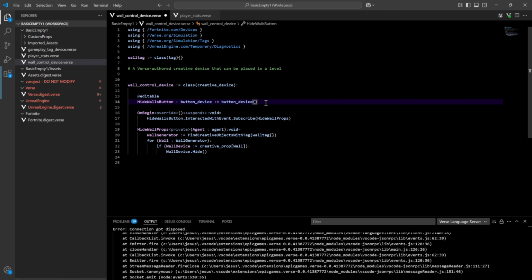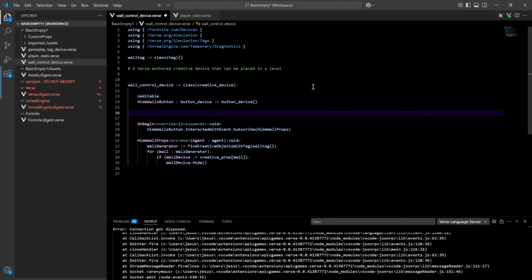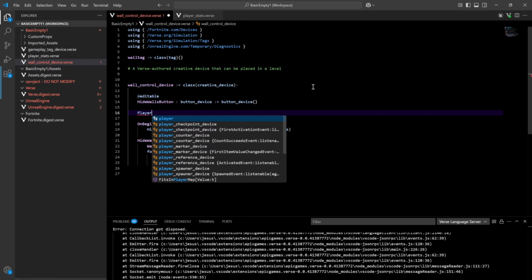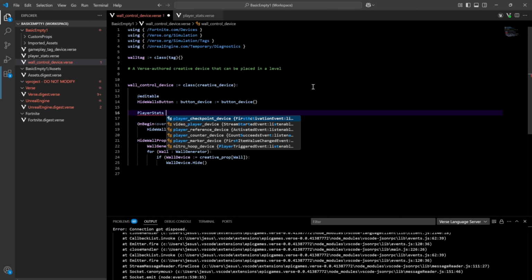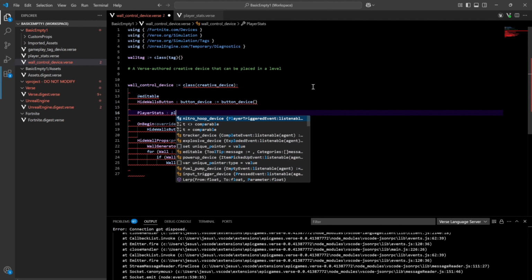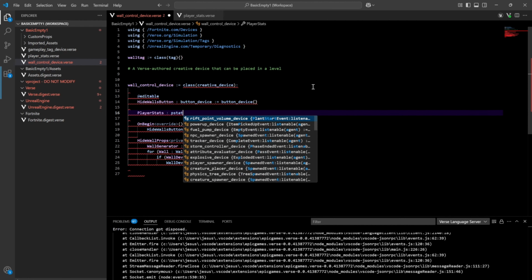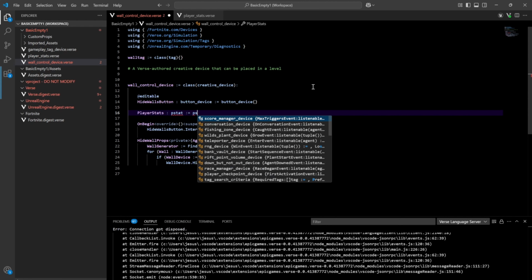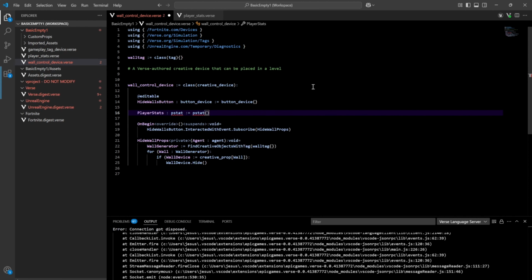And let's say for this class, we wanted to make player stats, and that is going to equal a p stat, something like that.